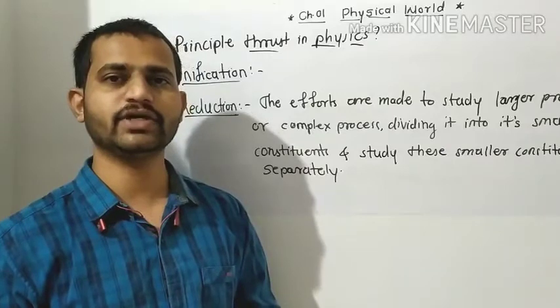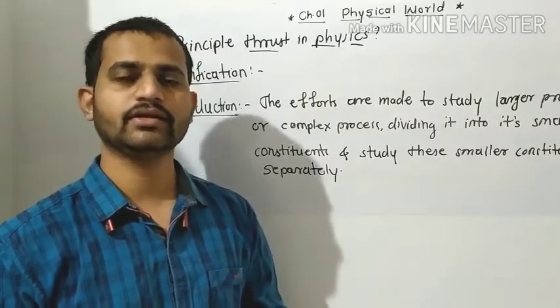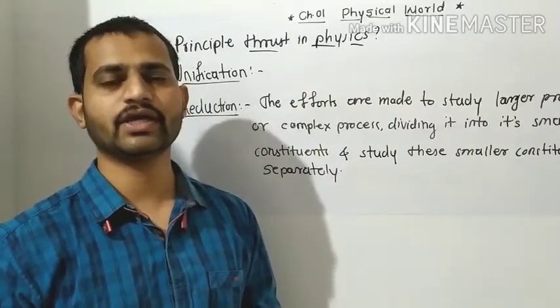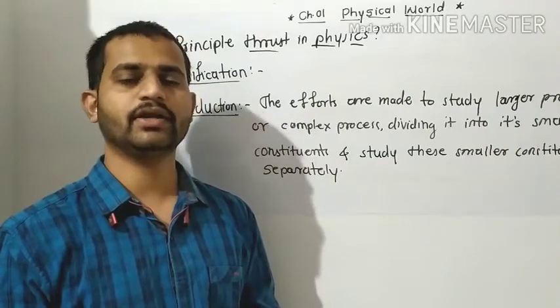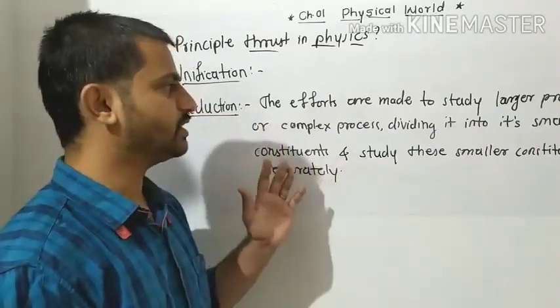So it will be easy to understand the total complex process in physics. We are making our study and our work simple by doing this reductionism. So this is the definition of reductionism.